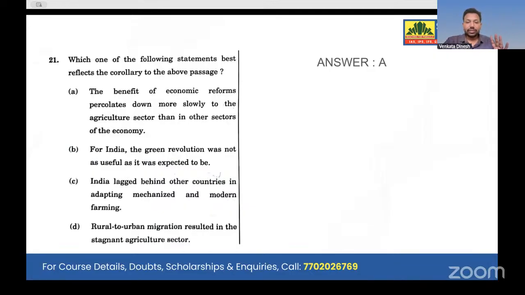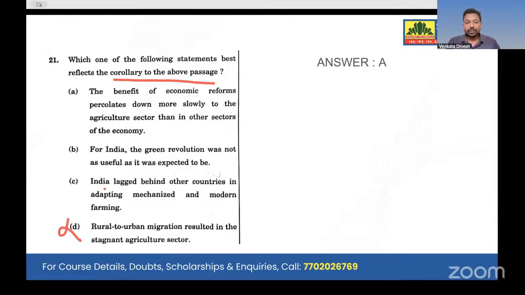Now look at this particular question. Which of the following statements best reflects the corollary of the above passage? Yes. Now, this passage highlights the agriculture sector in India, which has not experienced high growth phases. For example, we have high growth phases in the non-agricultural sector, like services or industries. He never mentioned that. Okay, so he didn't mention rural areas and urban areas, or what is the result of rural to urban migration or urban to rural migration. So we can eliminate option D.